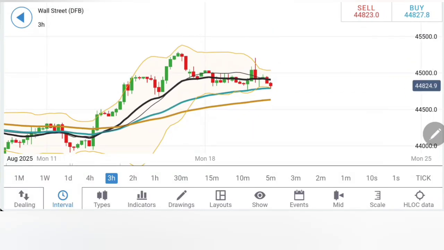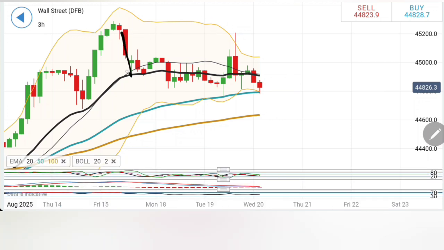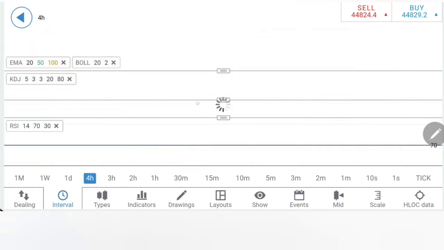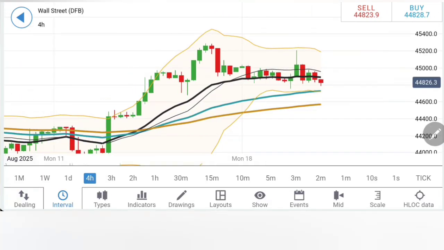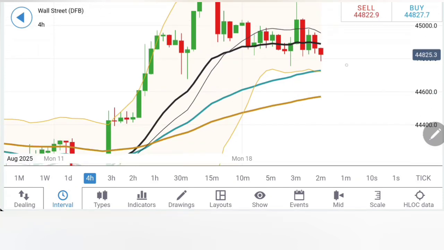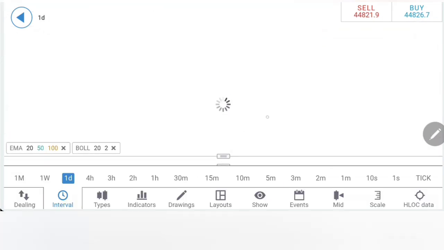On the 3 hour chart, similar observation. The support zone here is pretty strong till towards 44,800 levels, and 44,800-700 zone should be a very good support here. Notice the drop, sideways movement, and now once it takes the direction, it should deliver a stronger move here. Indicators are still trading bearish, and similar is the observation on the 4 hour charts. Notice, see, it is coming out of this consolidation. Very, very important for US30 to trade below 44,800-700 zone. Indicators are sharply bearish here as well.